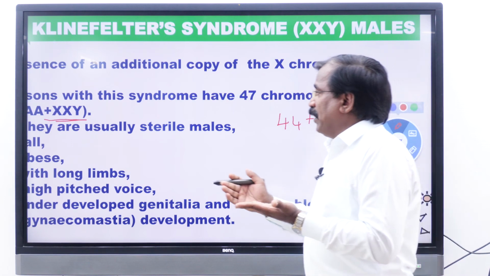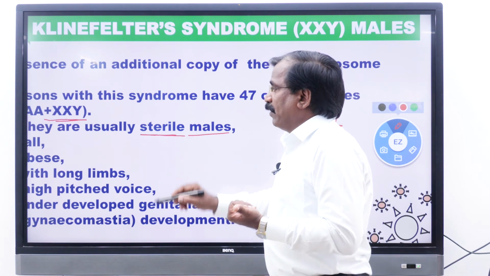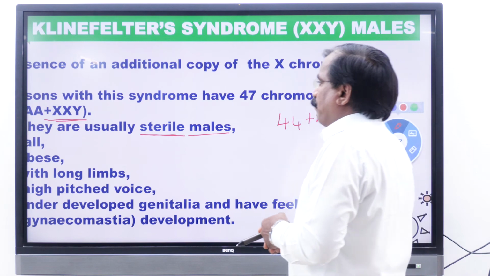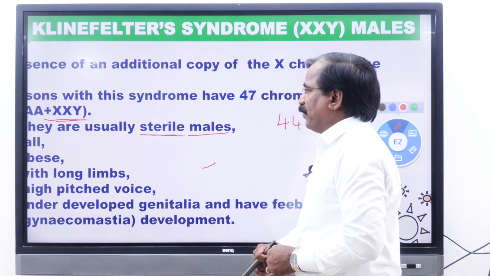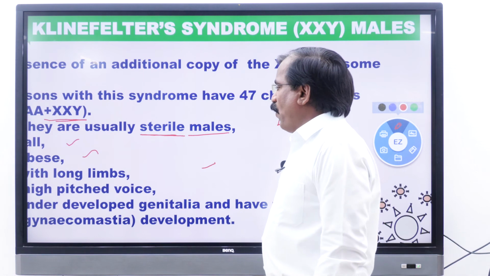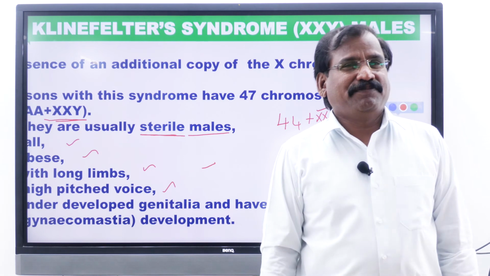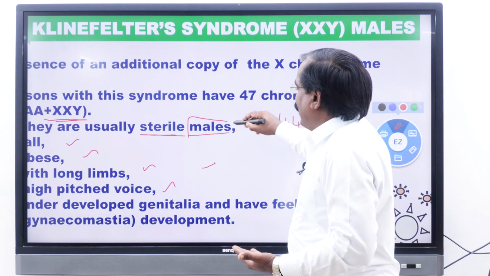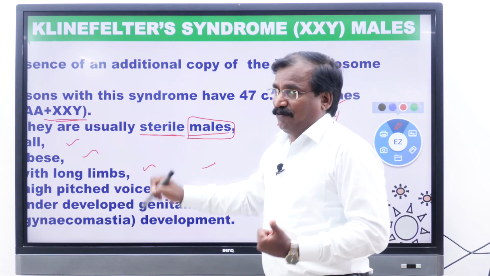How will they be? Usually it is a male, but they will be sterile.